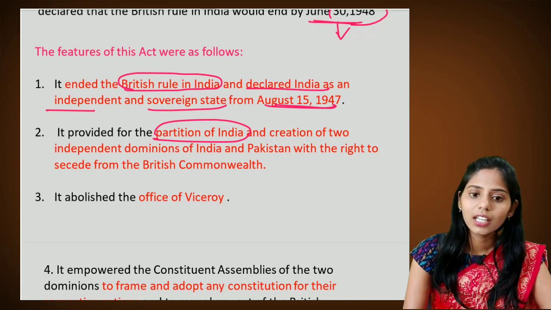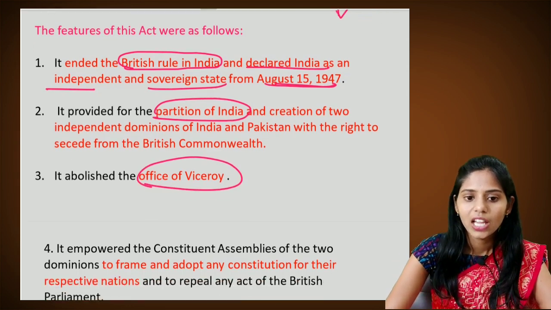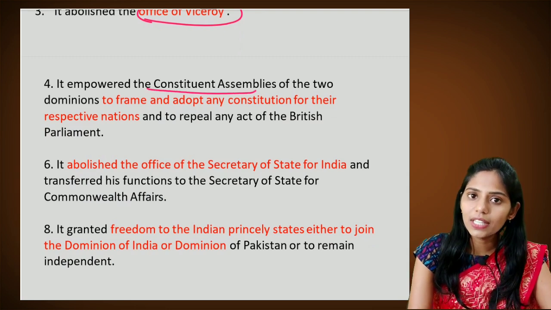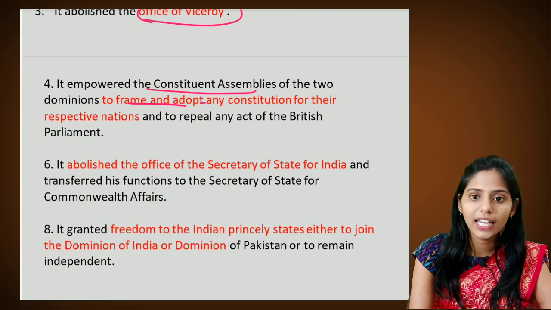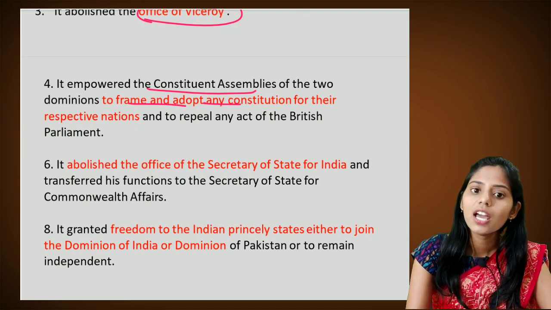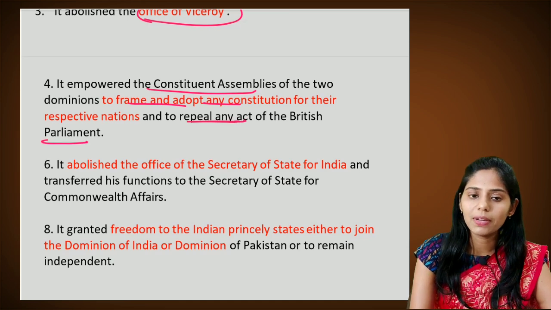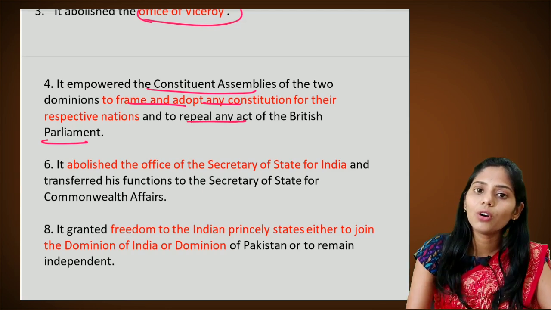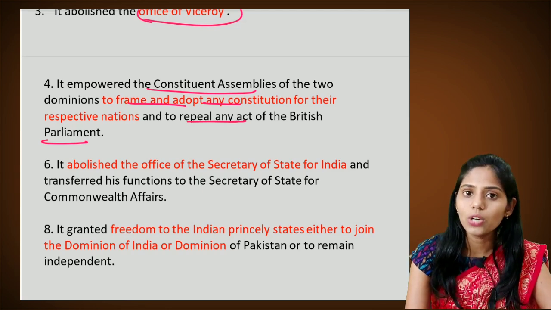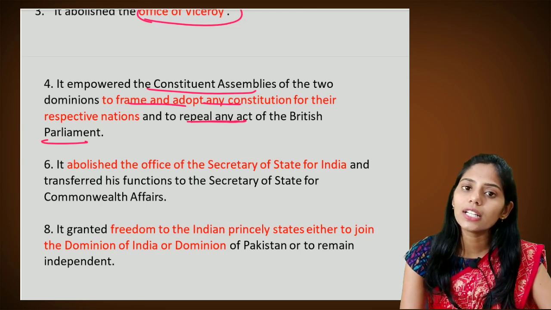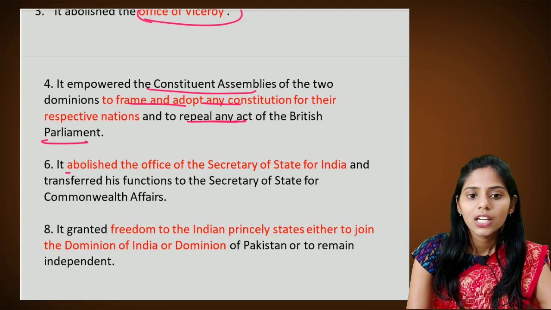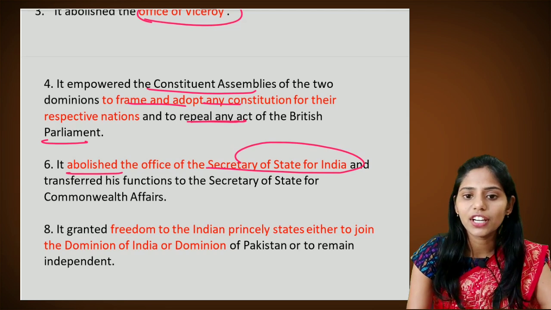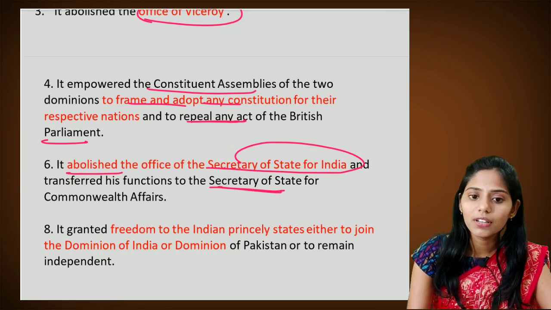And the next one is, it abolished the office of the Viceroy. And the next important feature is, it empowered the constituent assemblies of the two dominions to frame and adopt any constitution for their respective nations and to repeal any act of the British Parliament. Till now, the acts made by the British Parliament can be repealed. If they want to adopt any constitution, they are free to do so. And it abolished the office of the Secretary of State for India, and transferred his functions to the Secretary of State for Commonwealth Affairs.